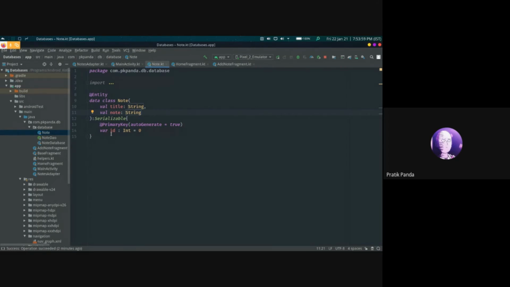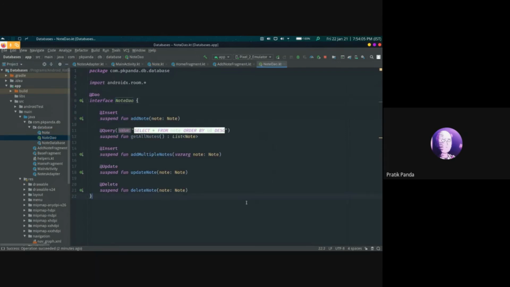Now next we define the DAO, or the data access object. Here we add all the queries that are needed for our app to function. These include the insert query, insert for multiple notes, update and delete.